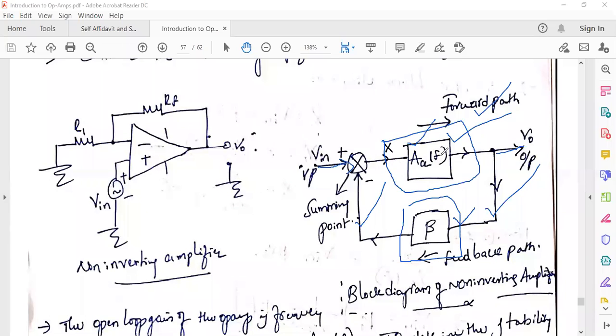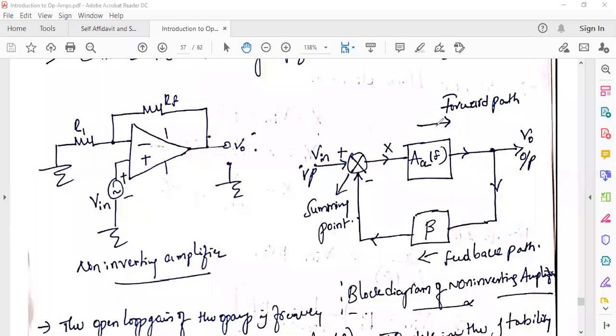Or feed forward block, anything. So the block between your output and input is called forward block. The block between your output signal and feedback signal is called feedback block, right? So here the transfer function or gain of the forward block. What is the transfer function or gain of the forward block?